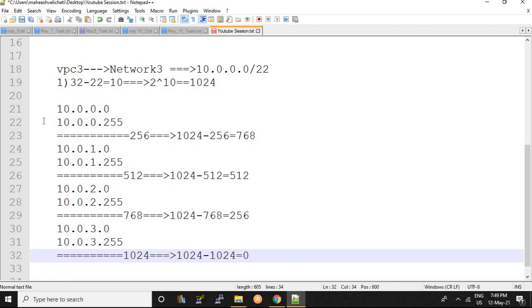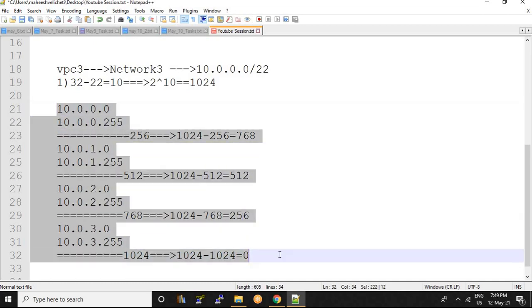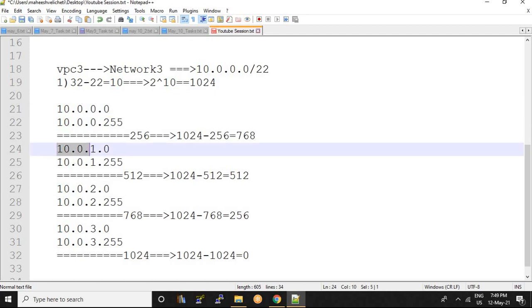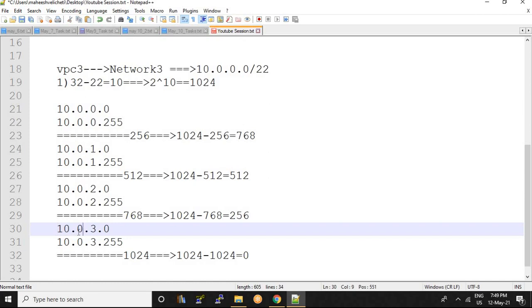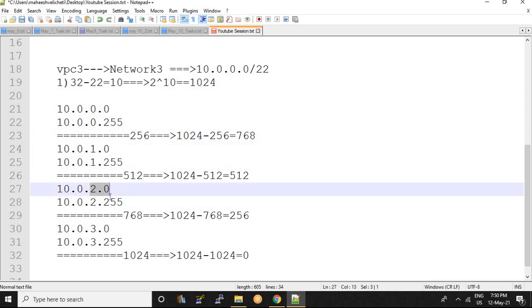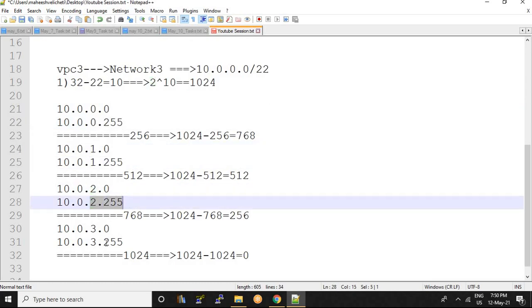And I told you that the part which is changing is called host addressing, and the part which stays constant in the IPv4 address is called network address. So in these 4 steps, which part is constant? Only 10.0. 10.0 is constant across all the steps. So 10.0 is the network address and the changing part is called the host address. Okay, it's clear till here.